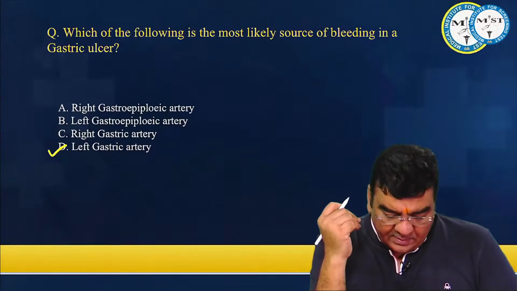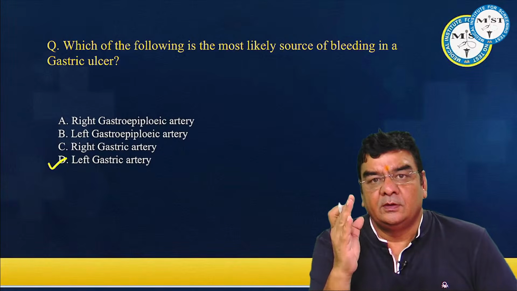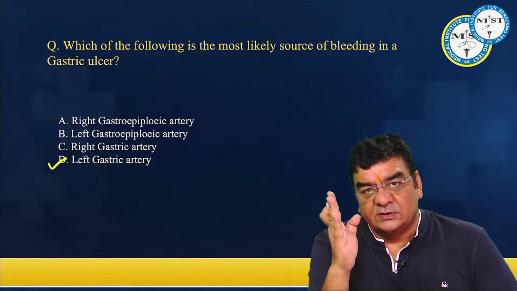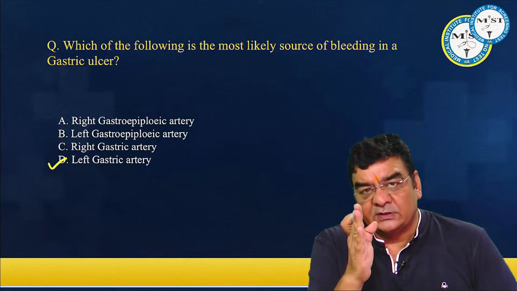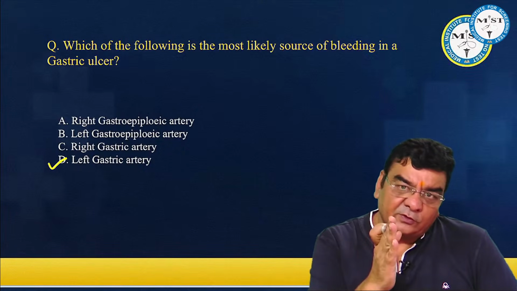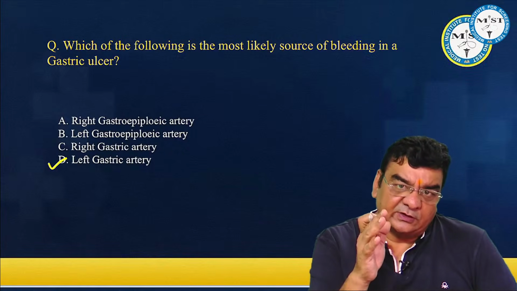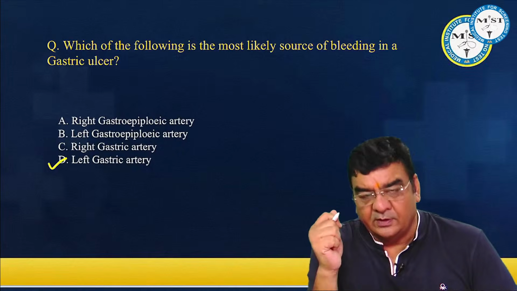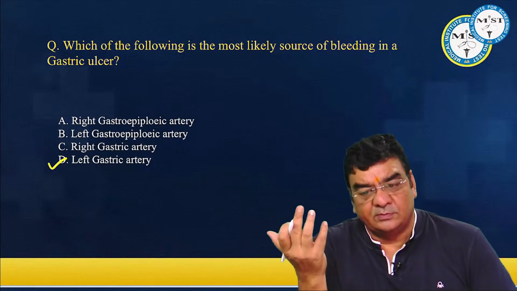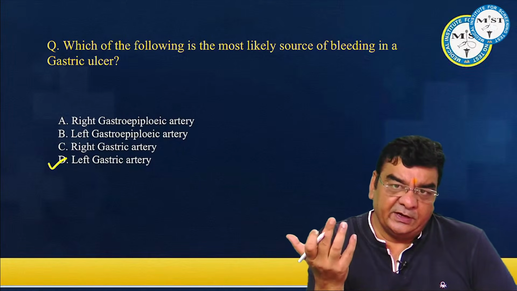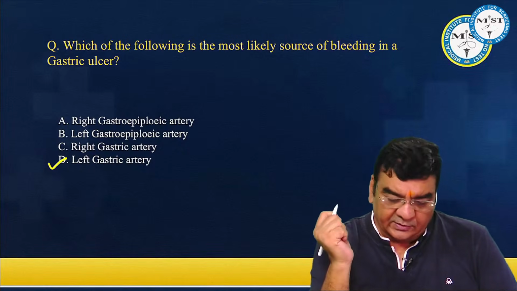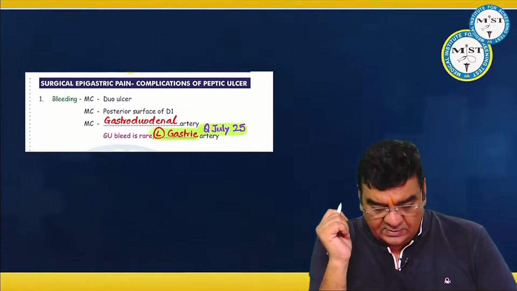Okay. Now, ideally, why they would have asked this question was because generally speaking, if we look at the site of gastric ulcer, it is more often on the lesser curvature in the prepyloric region, and there we focus on the right gastric and the right gastroepiploic. So they should be the reason for this bleeding, but most often the literature says gastric ulcer bleeds are from the left gastric artery. Okay.